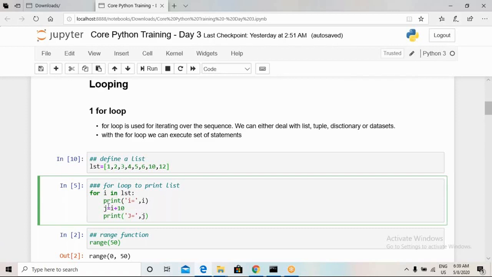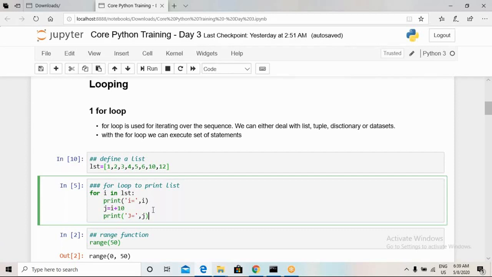So how many times will this for loop execute? Basically, whatever number of elements there are in a list, for that number of times this for loop will keep looping.